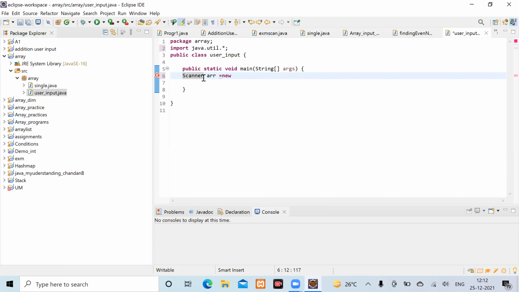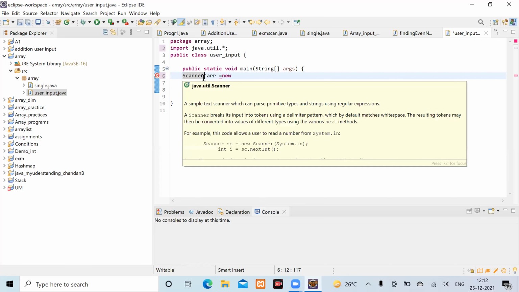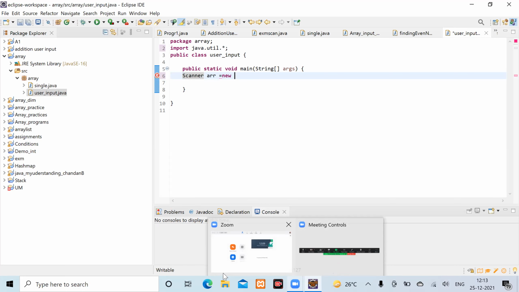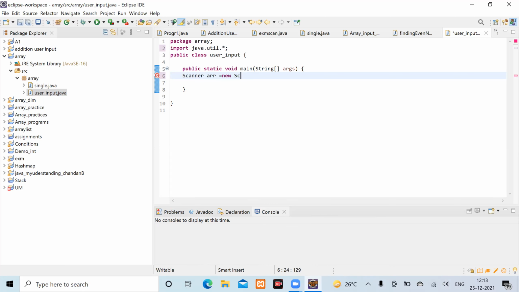Can you unmute yourself? Yes, write down scanner arr equals new. After that, what will come? New Scanner, with capital S. Now, what kind of input are you giving?